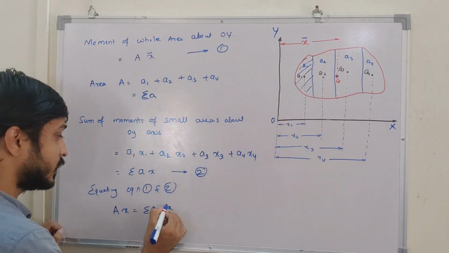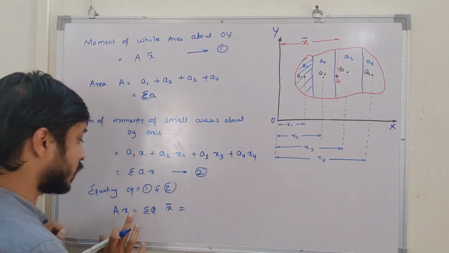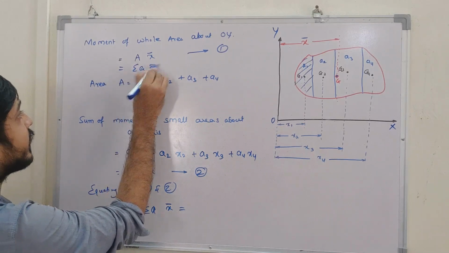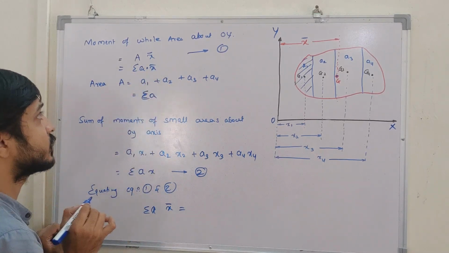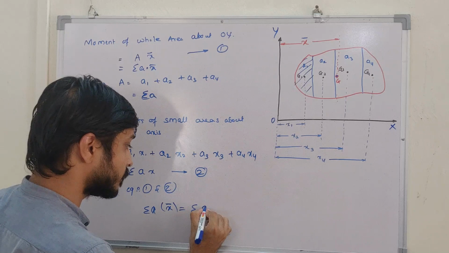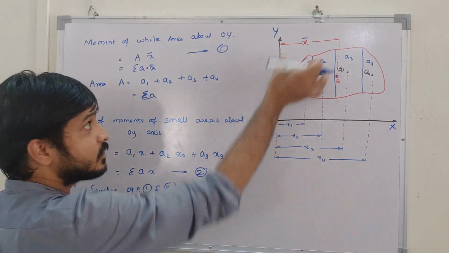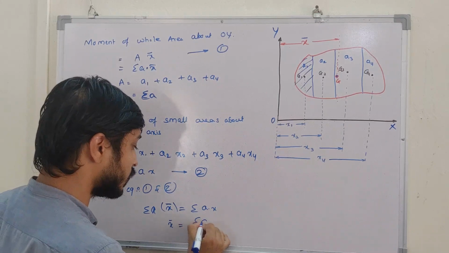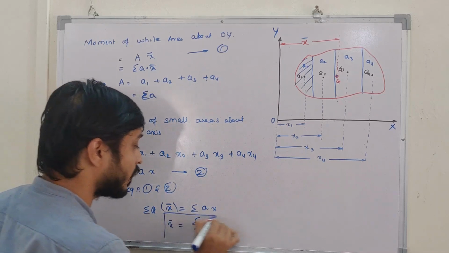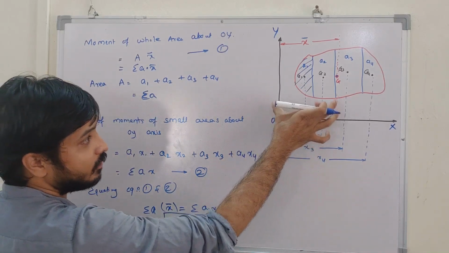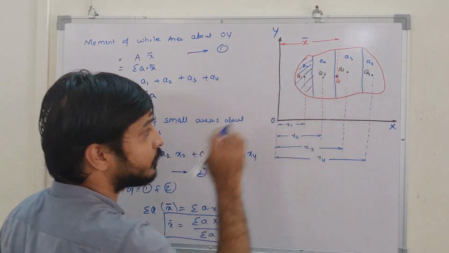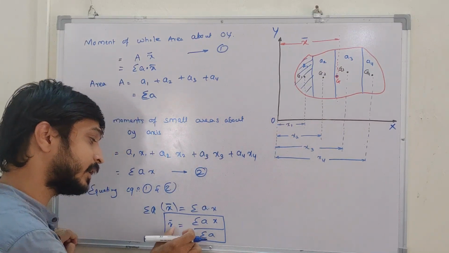So if I take X bar, this will be X bar, and this will be equal to, or I can write it as, summation of A into X bar, which is equal to summation of A X. So if I want to calculate this distance X bar, it equals summation of A X divided by summation of A. This is with respect to the OY axis, that is the horizontal coordinate in the X direction. It gives the distance of the CG from this reference line. So that we get as X bar.